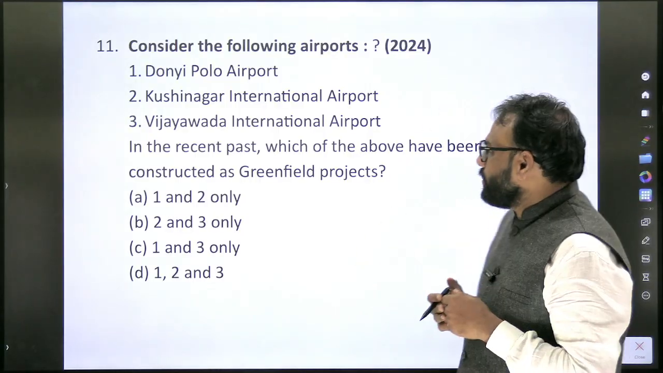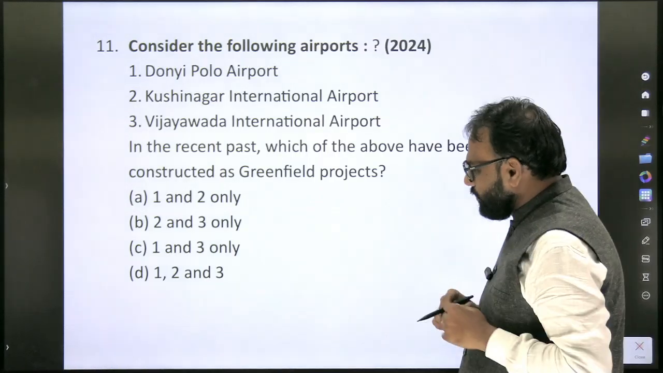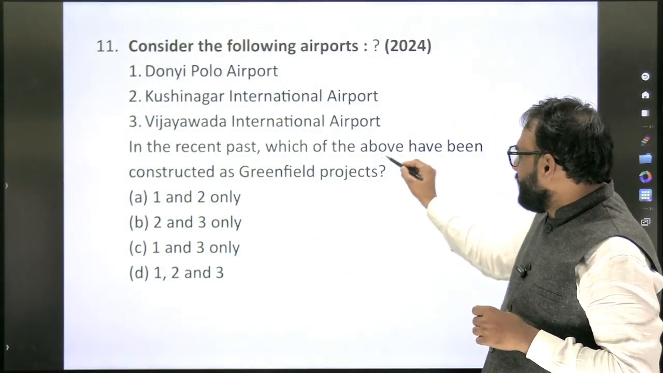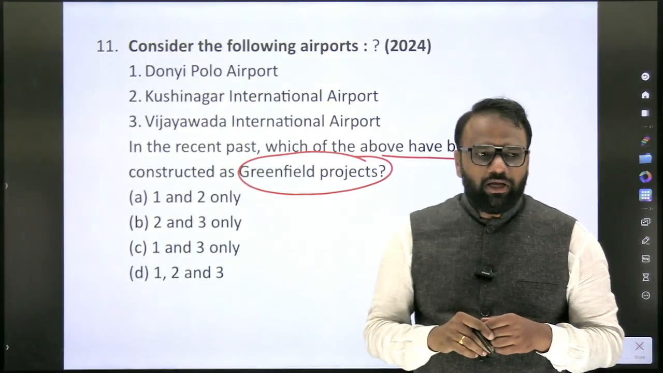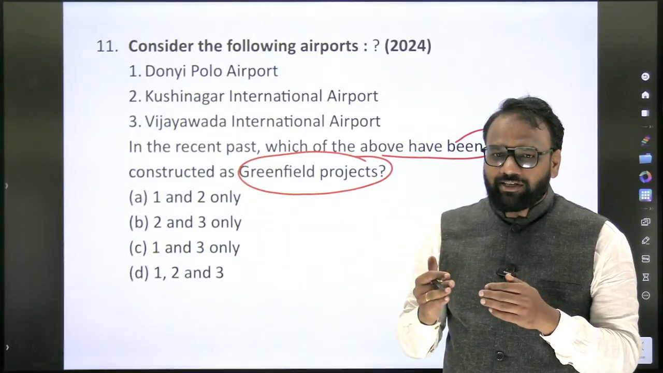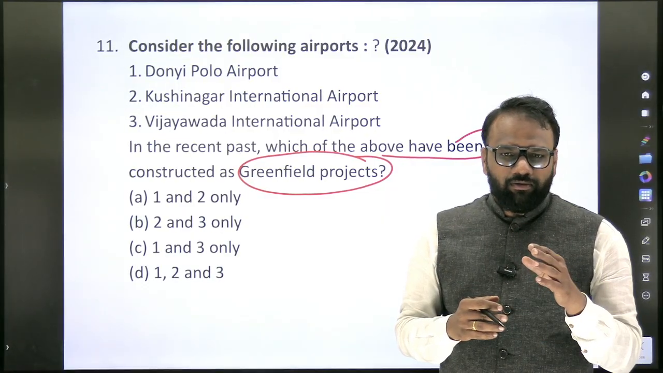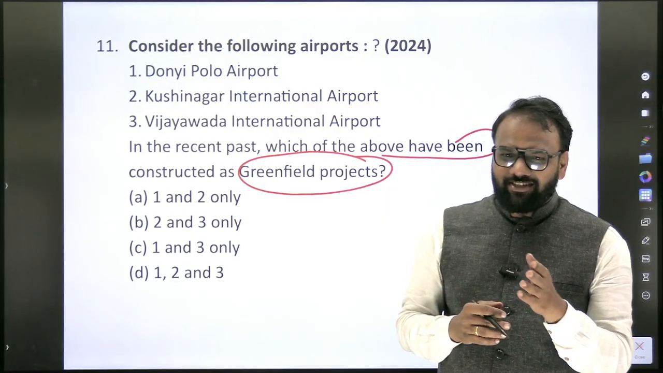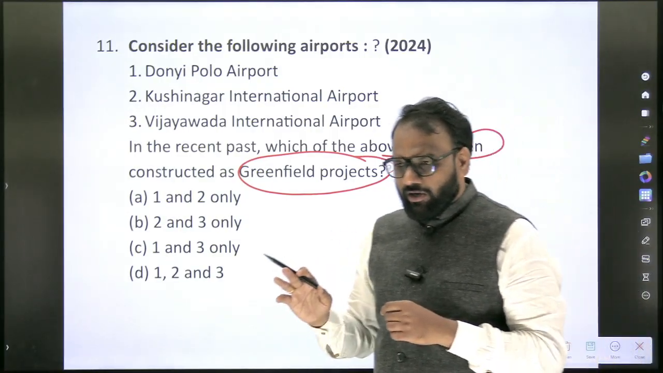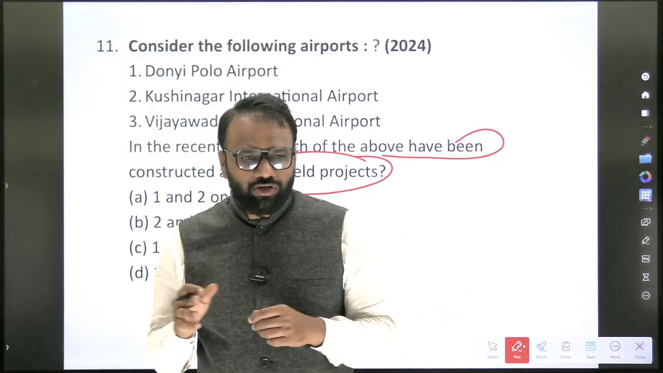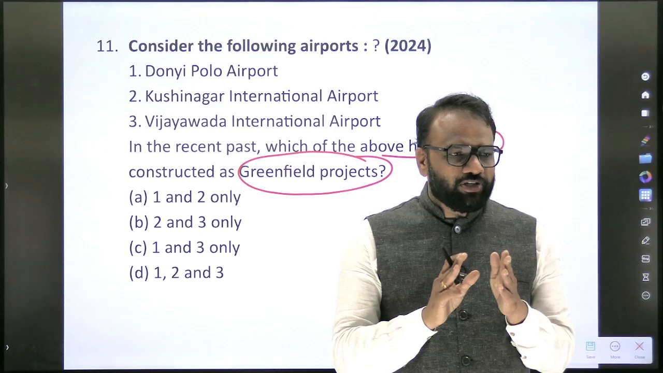So next, the 2024 question. Doni Polo Airport, Kushinagar International Airport, Vijayawada International Airport. In the recent past, which of the above have been constructed as greenfield projects? Now, this question can be classified within economics under which subtopic? Monetary policy, infrastructure, in that sense. Infrastructure. If you look at the recent year pattern, they have focused on infrastructure related questions. No doubt the nature of questions are different, but they do focus on infrastructure.